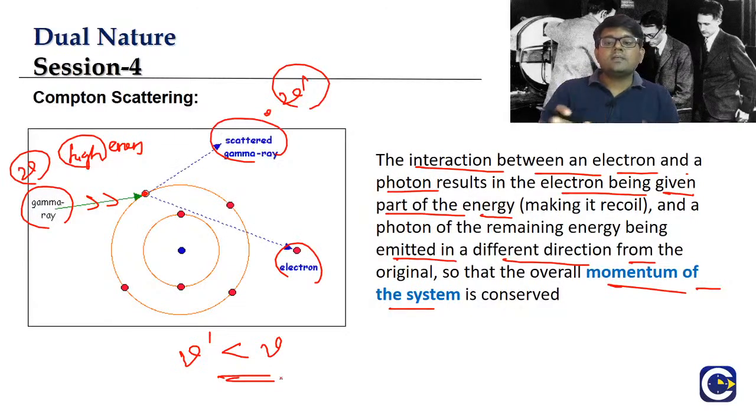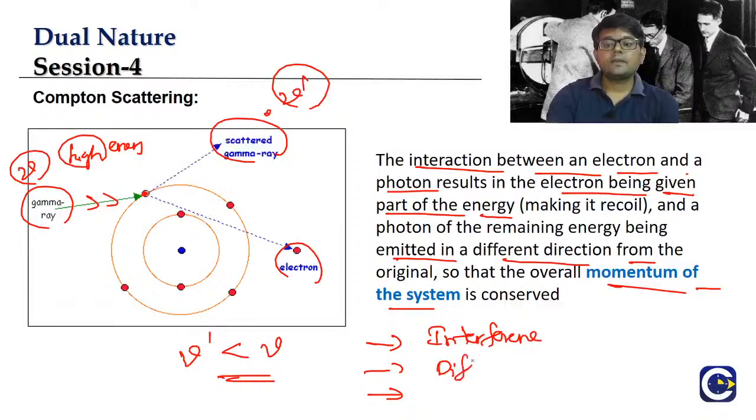This satisfies the conservation of momentum principle, and this can be explained only when we consider that light is made up of particles. You cannot explain the Compton effect by considering that light is a wave. Clear, guys? So this is the Compton effect. We don't need to get into too much detail. It is sufficient if we understand that there are other phenomena which can be explained only when we consider that light is made up of particles, because there are a lot of experimental observations that support the wave nature of light. What are these experimental observations, guys?